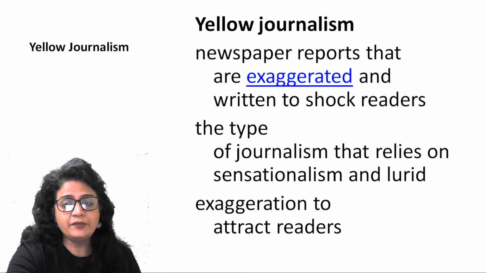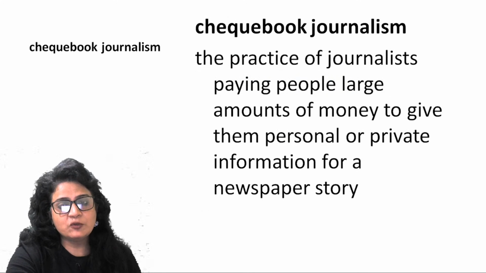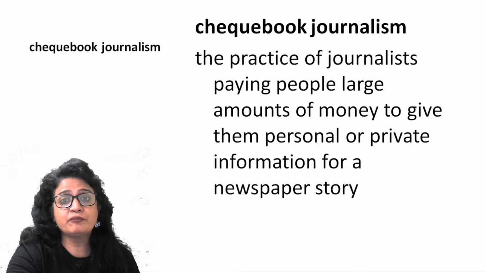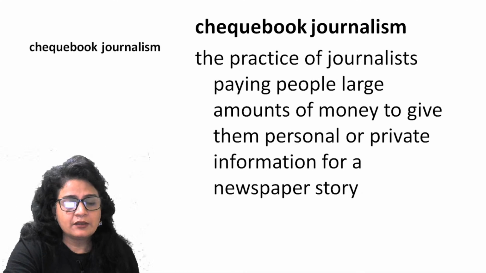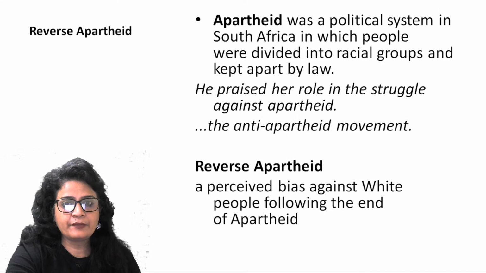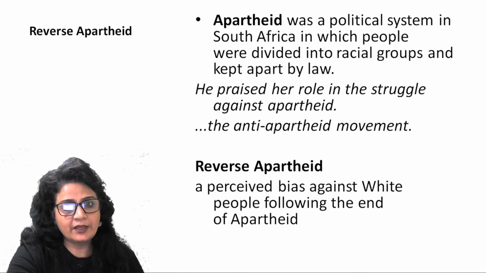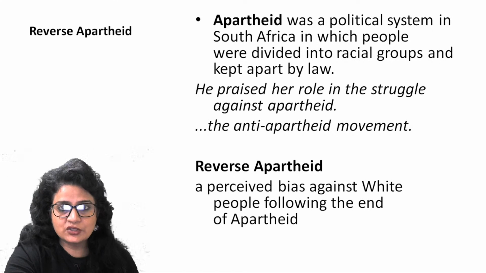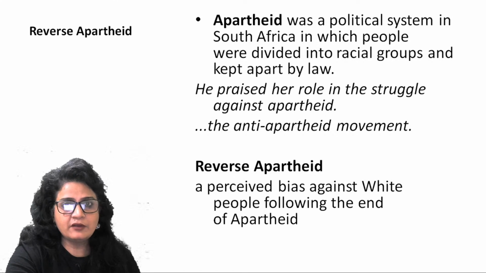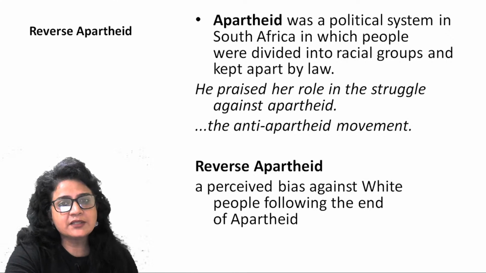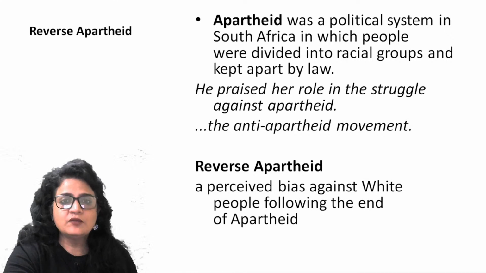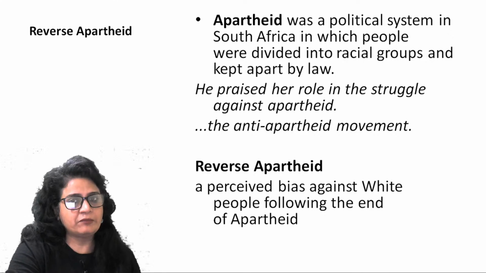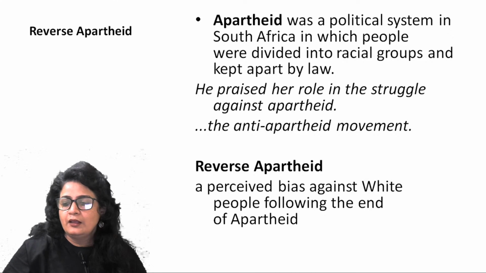Yellow journalism is the journalism which creates sensation. And checkbook journalism is the way of paying people off to get news items. Apartheid and reverse apartheid. Also, apartheid is that discriminatory law which existed in South Africa for a long time against black people. Reverse apartheid is a kind of prejudice and bias which is there among black people for white people. All right? Fine.